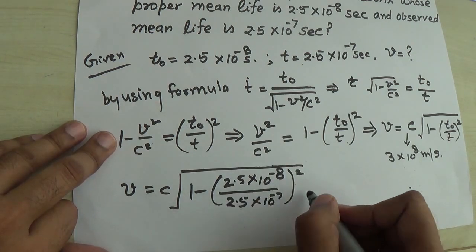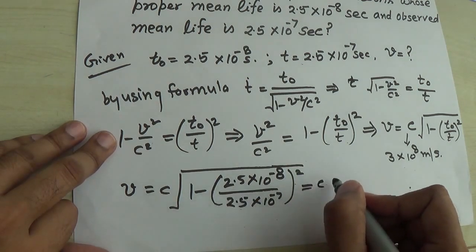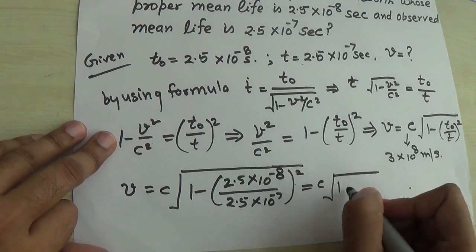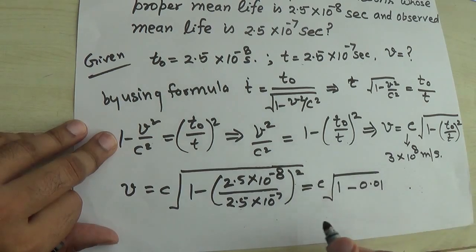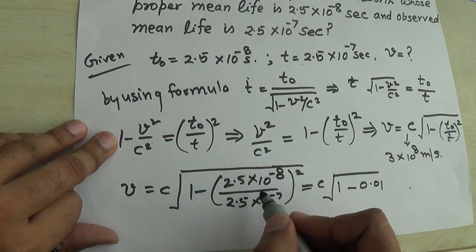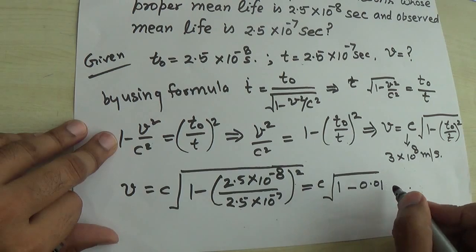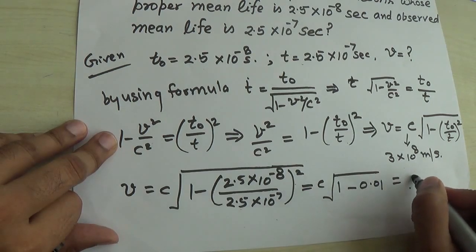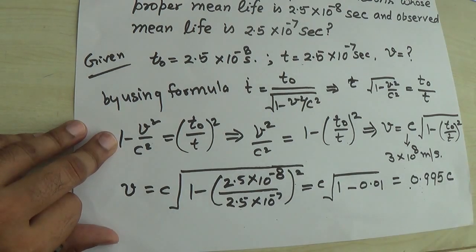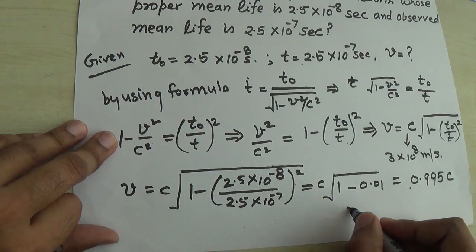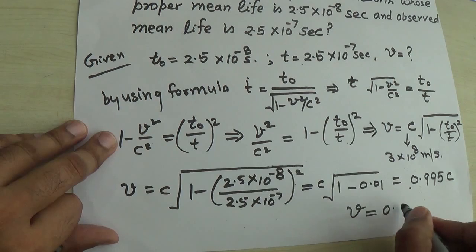So the result is v equal to c times the square root of 1 minus 0.01 after simplification, and that becomes 0.995 c, right? So this is the answer of this particular question. So v is equal to 0.995 c.